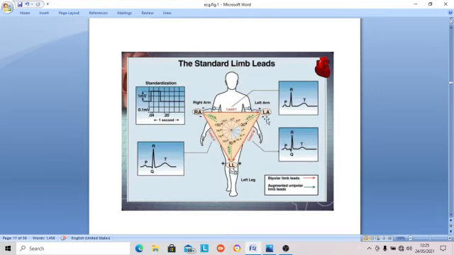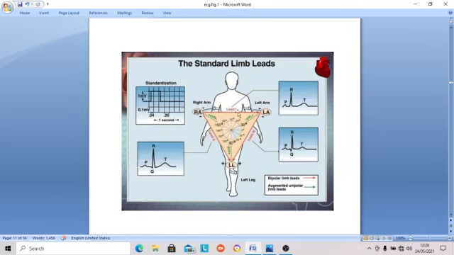When you tie between the right arm and left arm, this is lead 1. Here you have to remember the right arm is always negative, because the current is going away from the right arm. The left leg is always positive, because the current is always coming toward the left leg, from the base of the heart to the apex of the heart. So while tying the standard limb leads, remember that the right arm is always negative and the left leg is always positive. Only remember these two things and you will not have any difficulty.